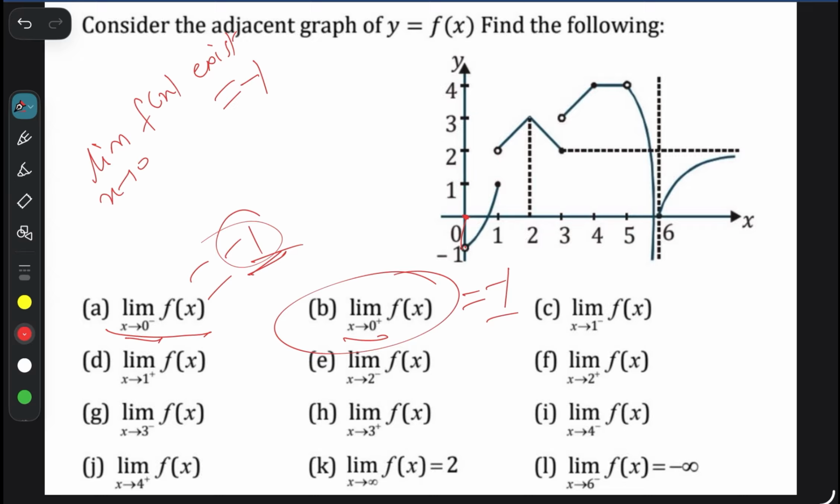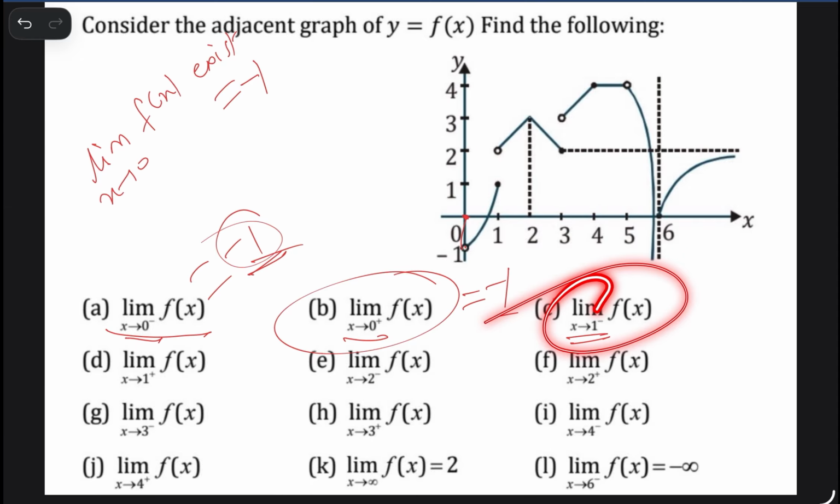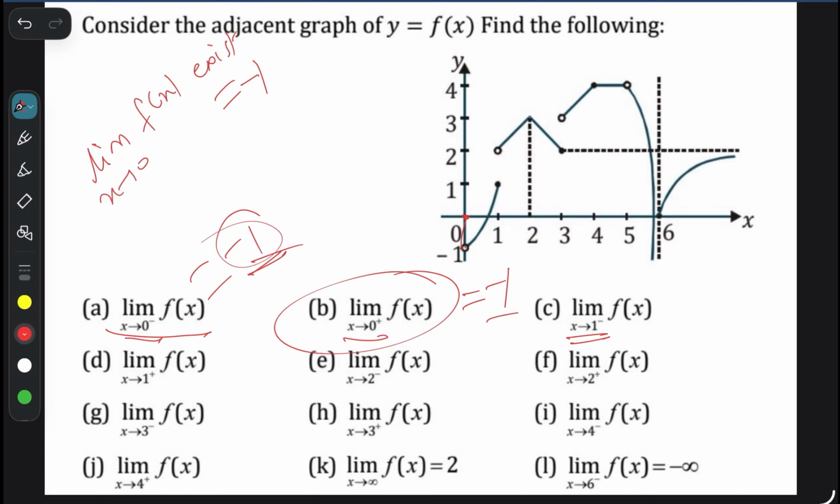Now the third question is limit x tend to 1 minus. Now 1 minus means what? We need to find the limit at which point? 1 minus. Where is 1? 1 from the left hand side. This is 1. Approach from the left hand side. Whenever you approach 1 from the left hand side, where is the value of y? The value is going directly to 1. So 1 minus means going directly to 1.